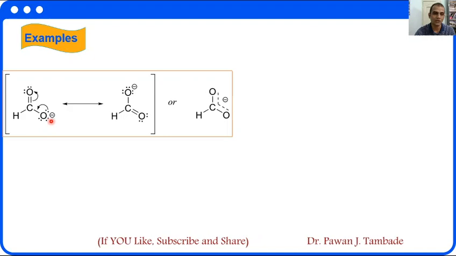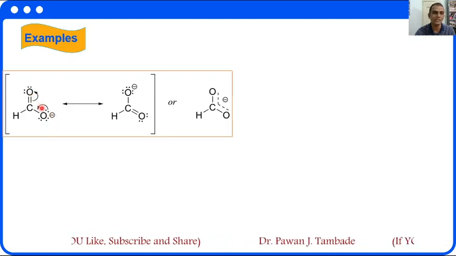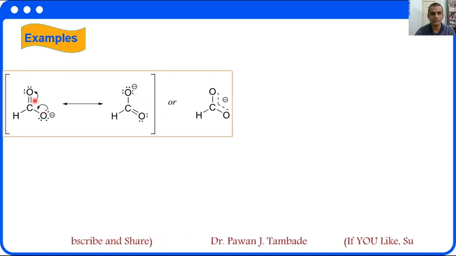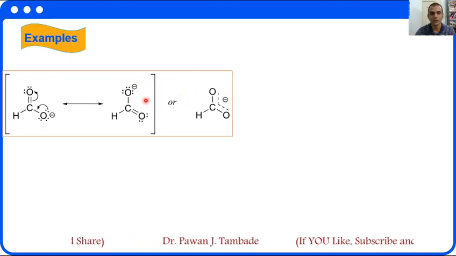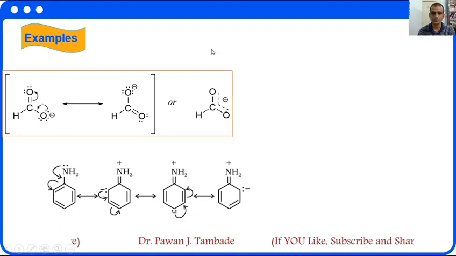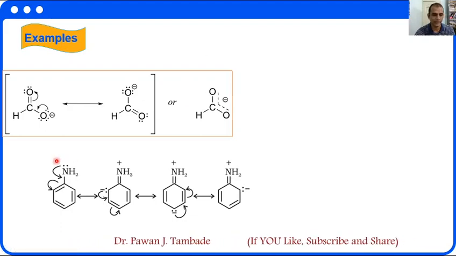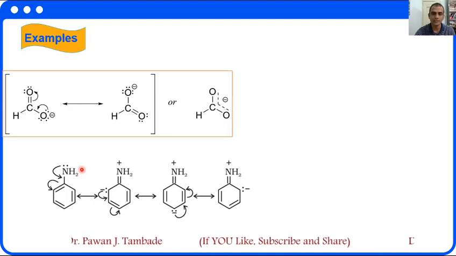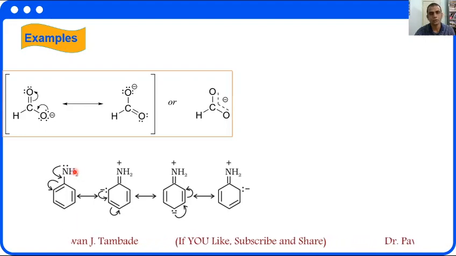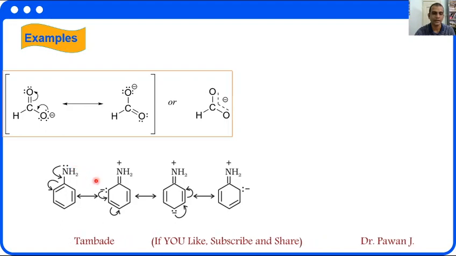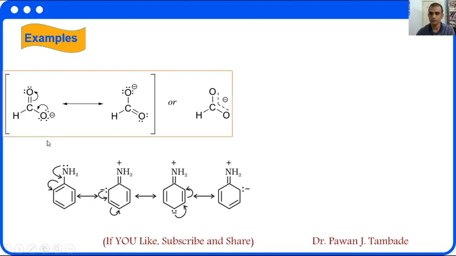In this case, this oxygen bears a negative charge, and this negative charge is delocalized among these two oxygen atoms, and we get this type of resonance structure, and this is the resonance hybrid of these two canonical structures. In the same way, if you think of aniline, the NH2 group is electron releasing, that is electron donating, and it will show the positive resonance effect, and these are the canonical structures of the aniline molecule.